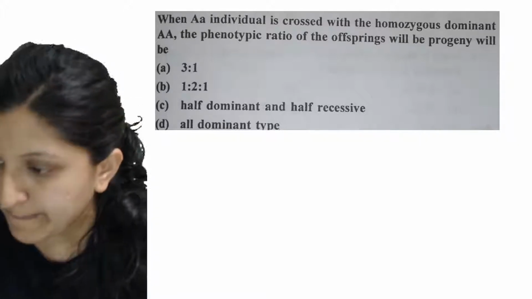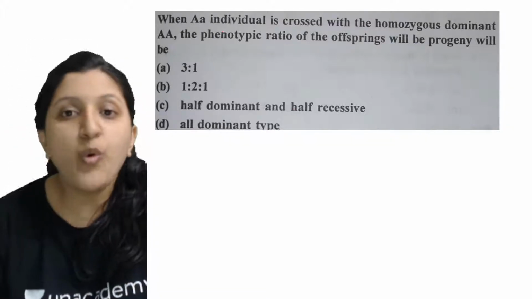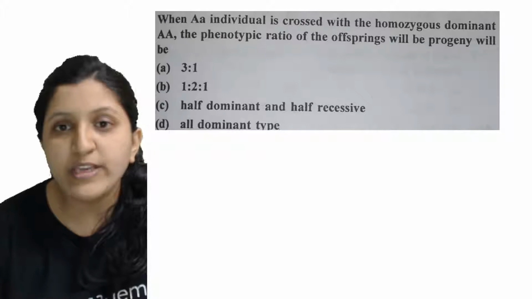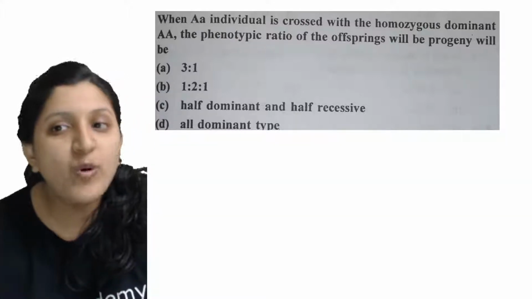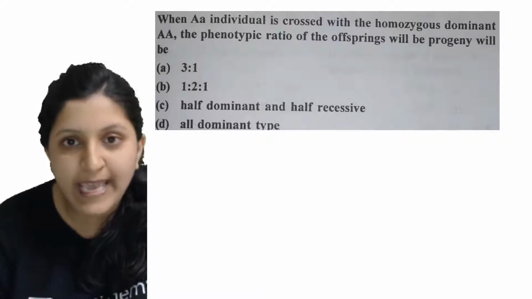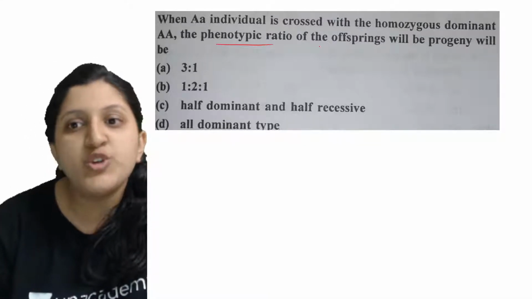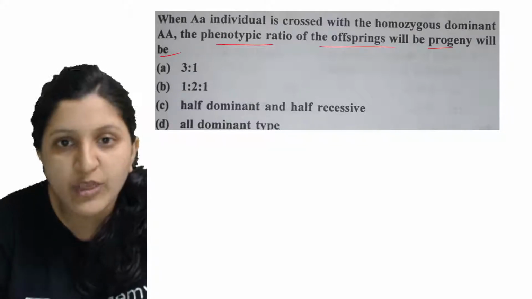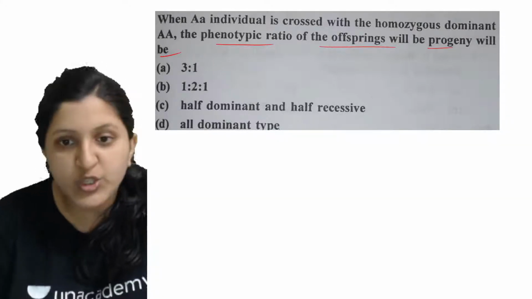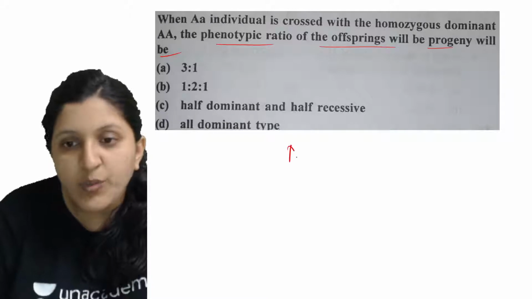Okay, so when a heterozygous Aa individual is crossed with a homozygous dominant AA, the phenotypic ratio of the progeny will be what? They are asking about a ratio now. So let's make a cross. What are they saying?